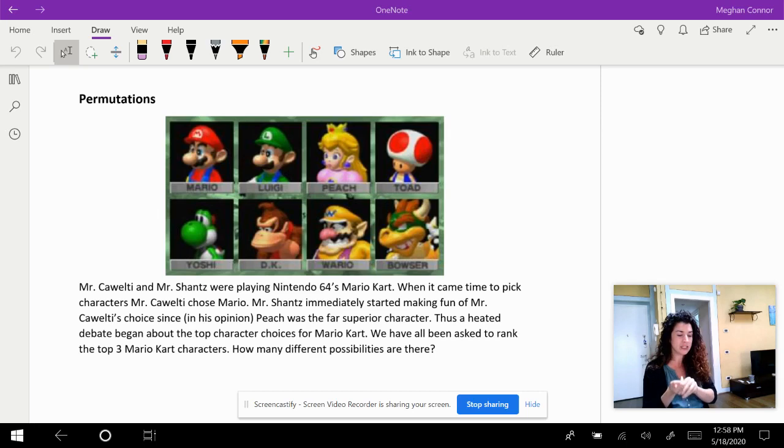repeats. Permutations, I tend to think about in reference to rank, when you're trying to rank something in order, or if you have a specific spot that something goes into. So we're going to see a few examples of that.